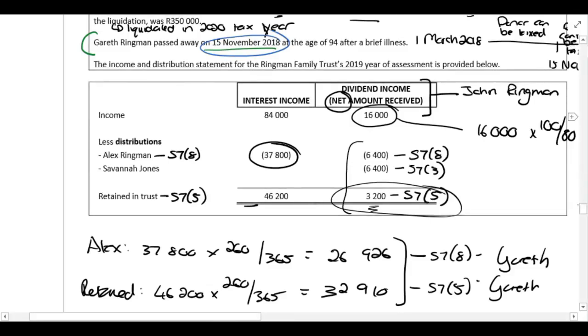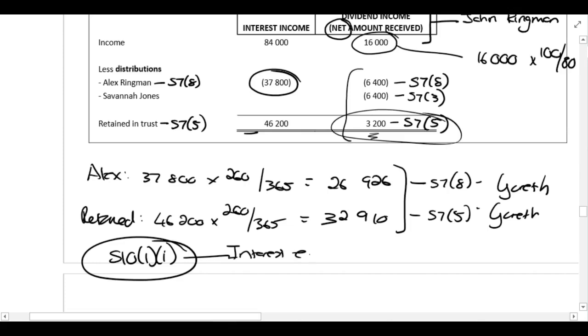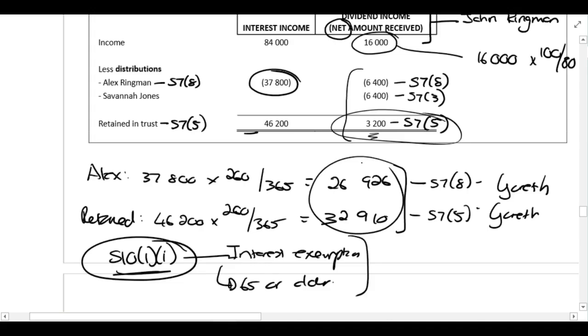Gareth is a South African resident, and a natural person, so he would qualify for the Section 10(1)(i) interest exemption. And he is 65 or older, so he would get the amount which is applicable. Refer to your Psycho Student Handbook for the latest rates. So these amounts will be included in Gareth's income, and the interest exemption will apply to him.